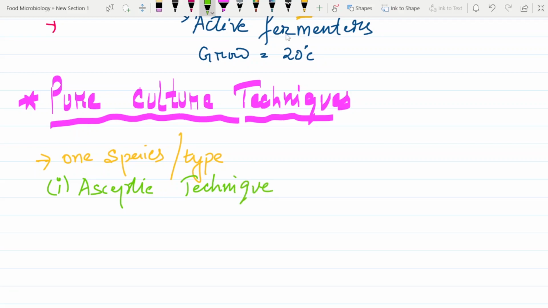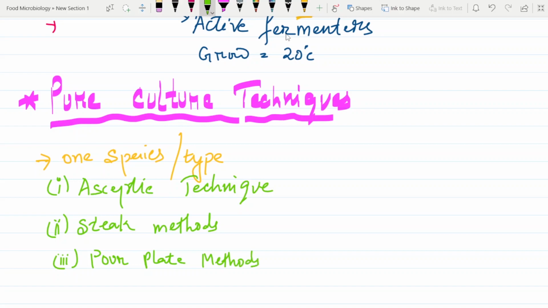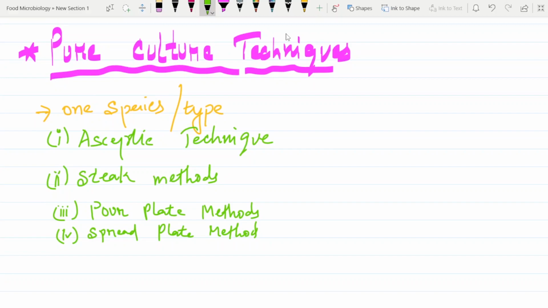Next we have streak methods, third we have pour plate methods, fourth we have spread plate method, and last but not the least we have serial dilution method.